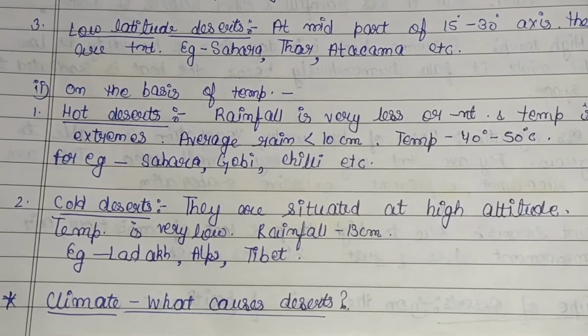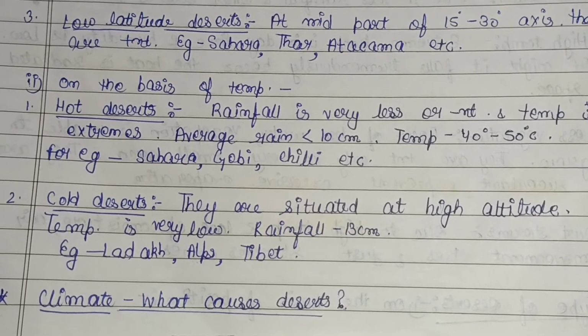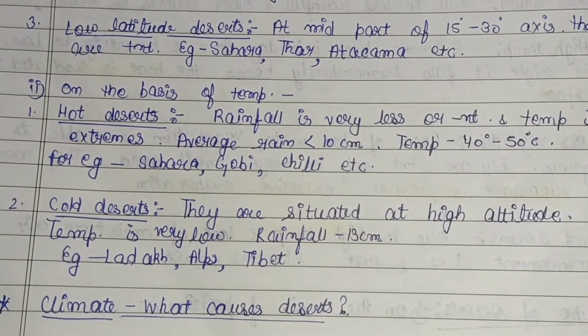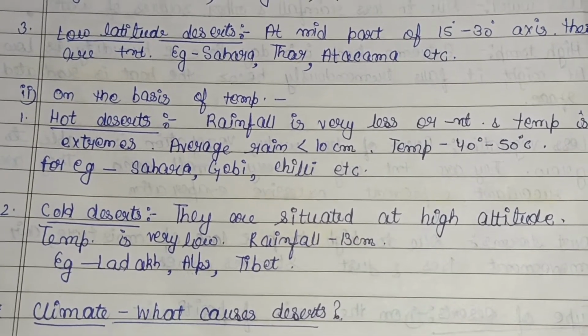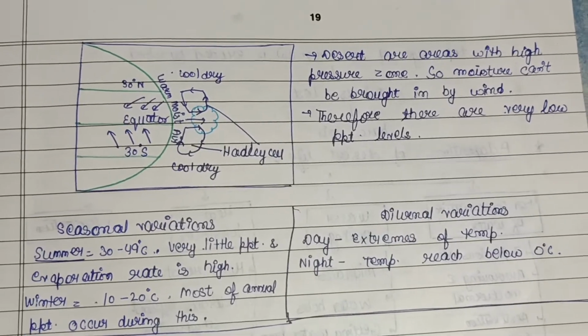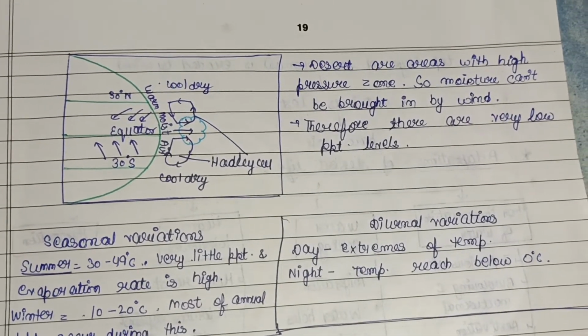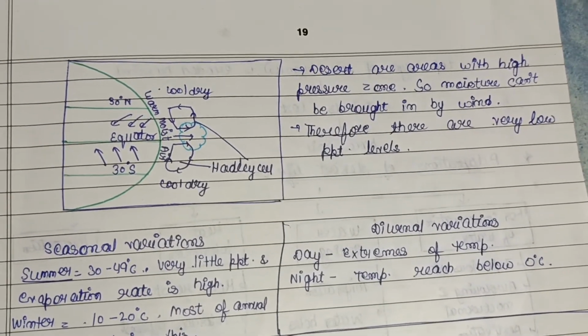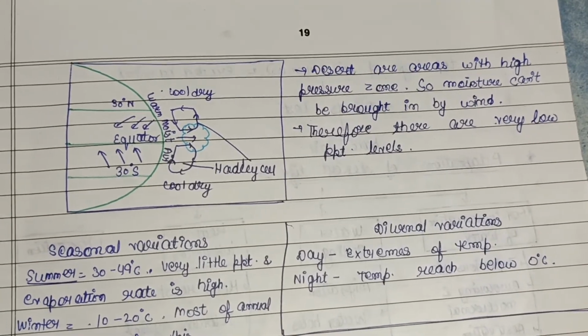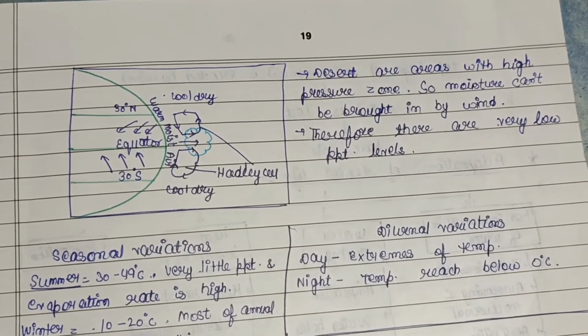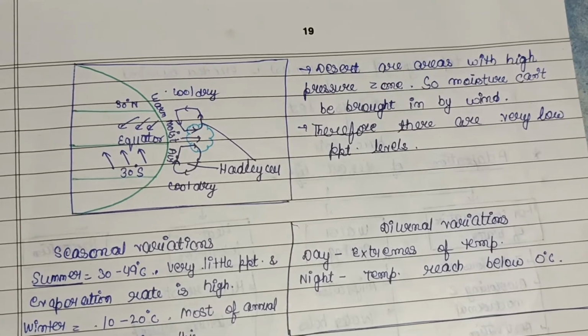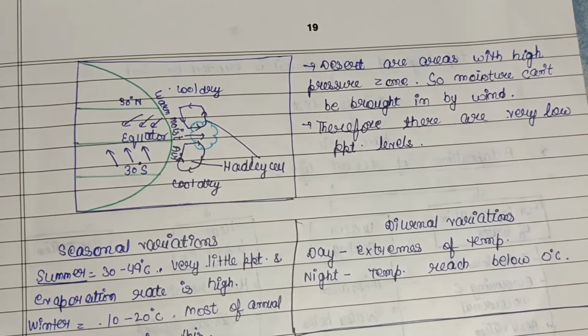Then climate. What actually causes desert? What are the factors that result in the formation of desert? Here we can see, desert are the areas with a very high pressure zone. So moisture can't be brought in by wind, because of the high pressure zone, so rainfall cannot happen here. Therefore there are very low precipitation levels, or we can say rainfall levels.